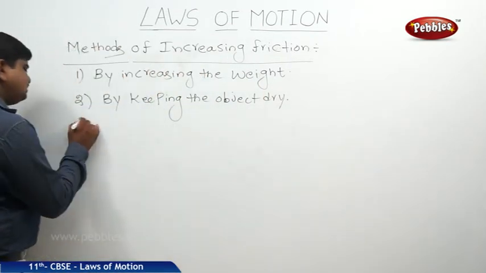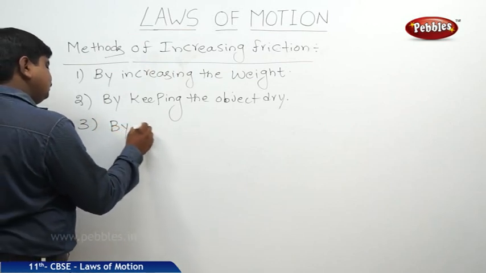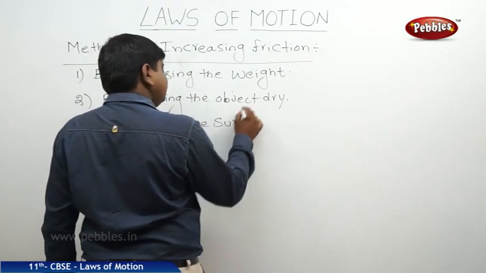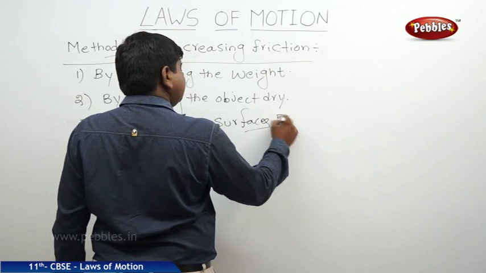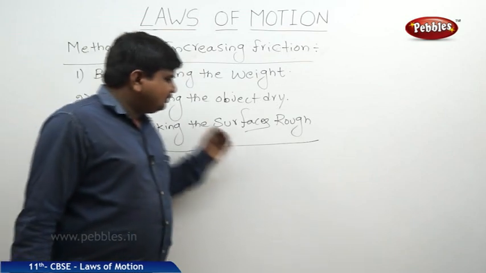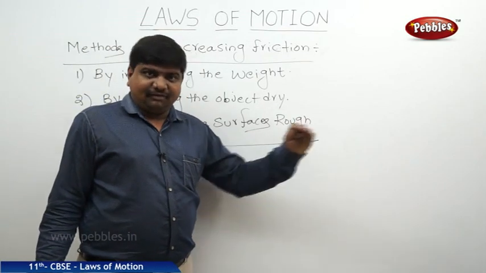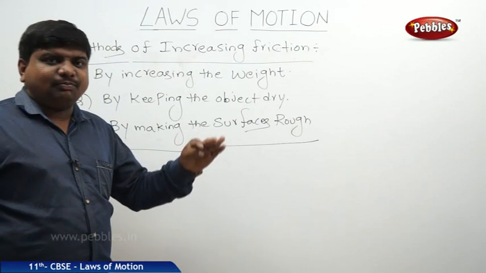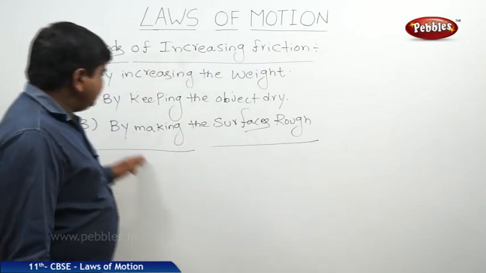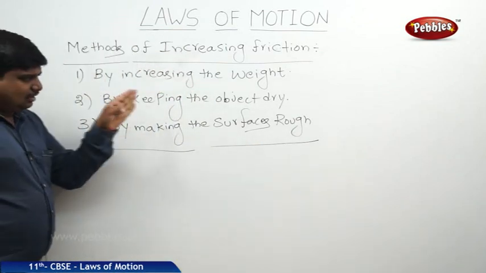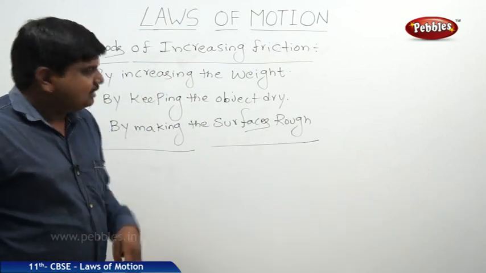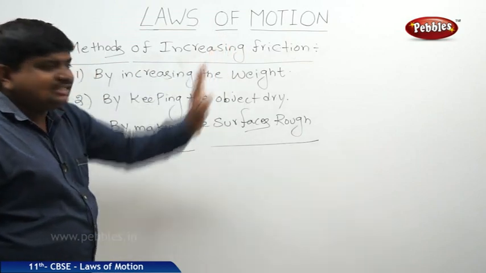The third one, by making the surfaces rough. If you keep the surfaces rough, meaning not properly lubricated or not properly oil coated, the surfaces will become rougher and rougher. Then the friction imparted by the surface will be more. We can see examples in our daily life. So these are the three ways which can increase the friction.